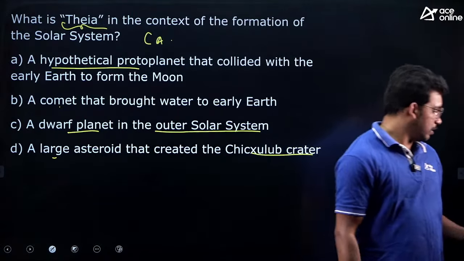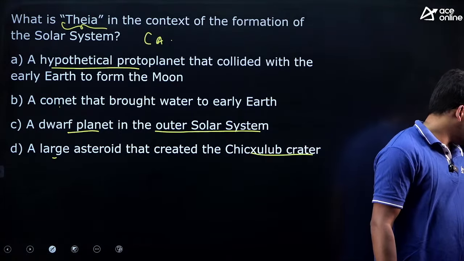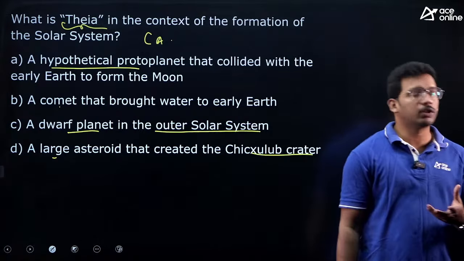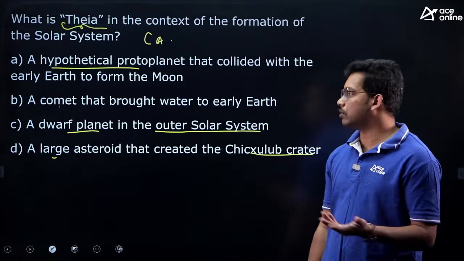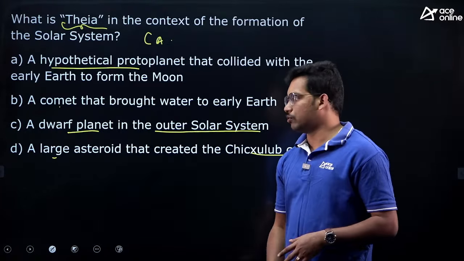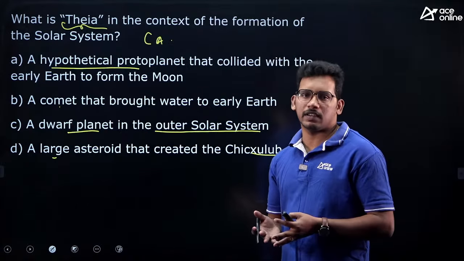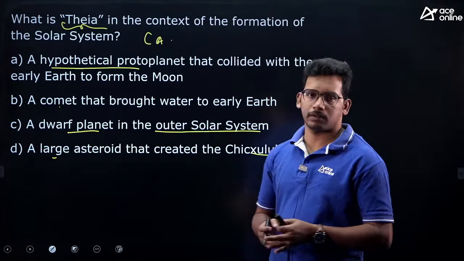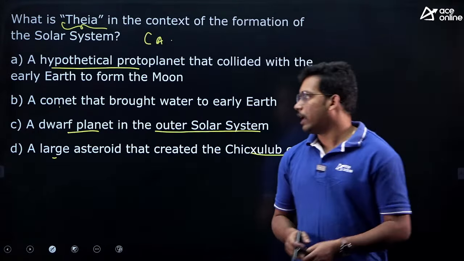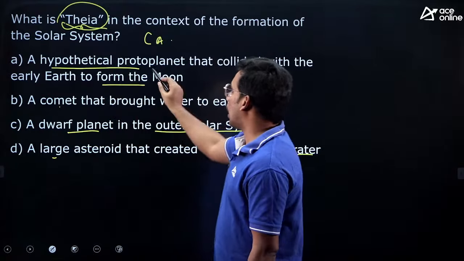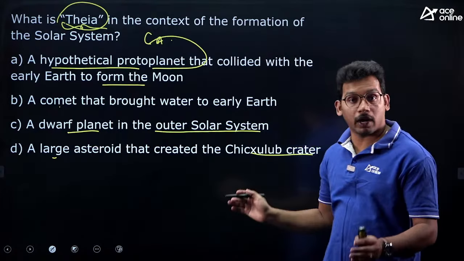So now tell me, what is Theia related to? You can link it to the current affairs also. As I was telling you, this was recently mentioned in the Hindu newspaper. See, these are all very basic, covered from NCERTs itself. You have to try to answer. Anyway, Theia is a small hypothetical protoplanet that collided with Earth.